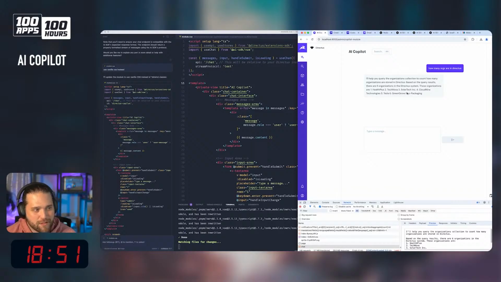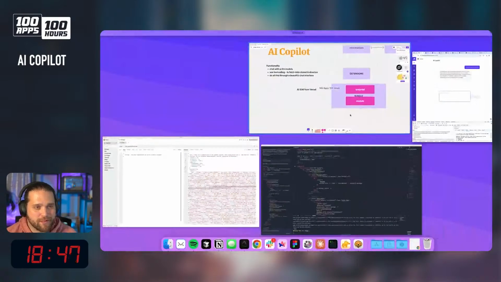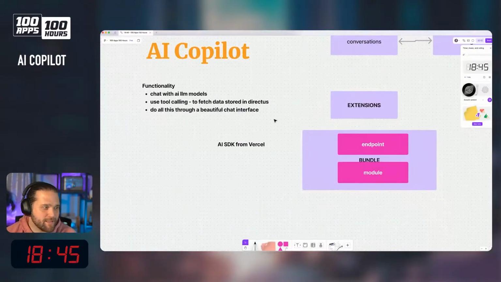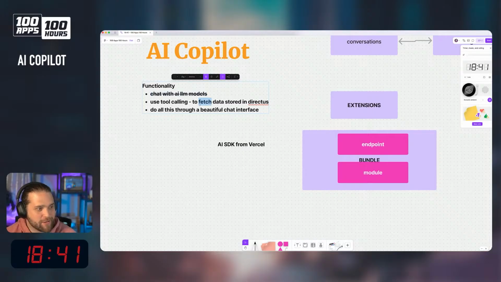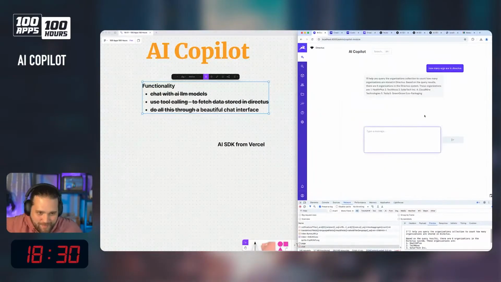If I wanted to select this, I can't because of what we've got set up in Directus. But 18 minutes in, we've got chat with AI models, we've got tool calling, we are somewhat through, maybe we strike through half of that. We do all this through a chat interface. All right, now let's dive into persistence.